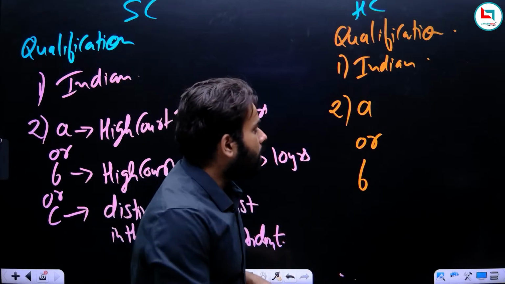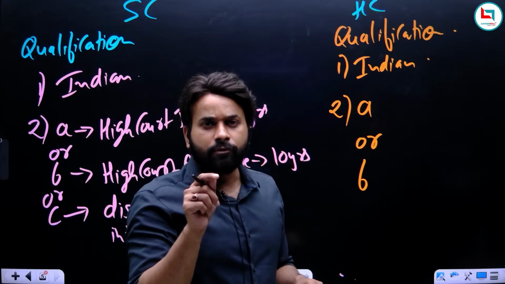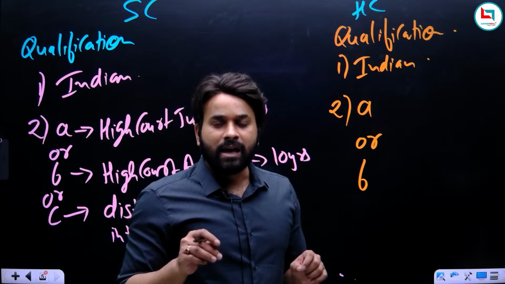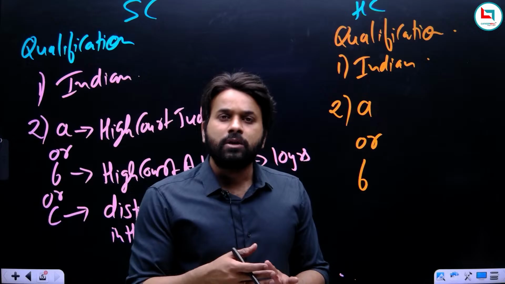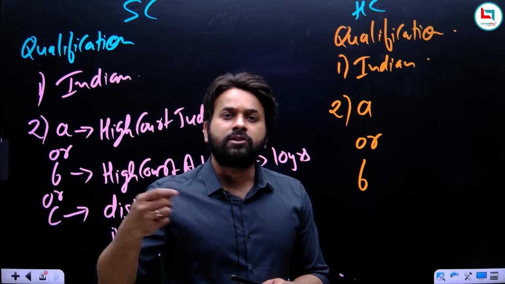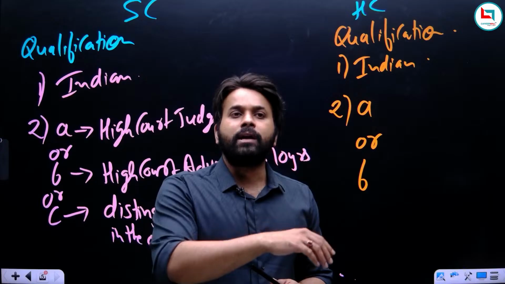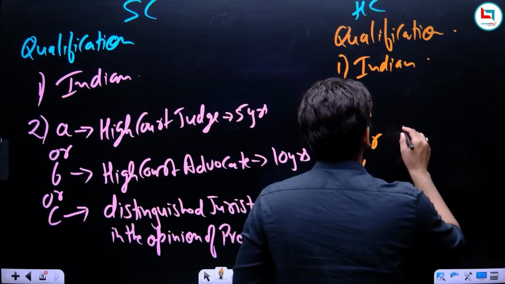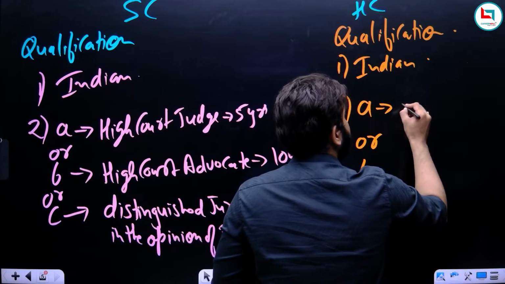If we have to choose a judge of the High Court, then we can pick someone from the lower court. Yes. If a person has worked in judicial service for at least 10 years, suppose he has worked as a district judge in a particular district for at least 10 years, then we can appoint him as a judge of the High Court. So the first condition, the first qualification under the second point, is for 10 years.